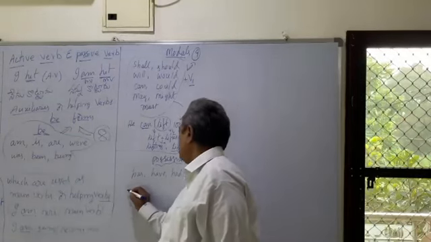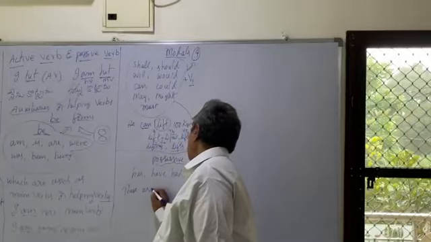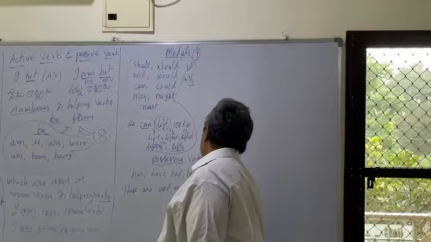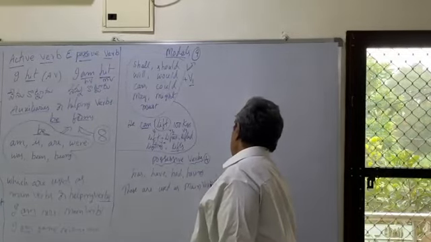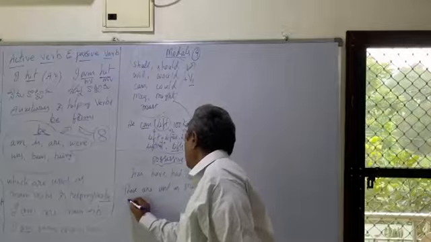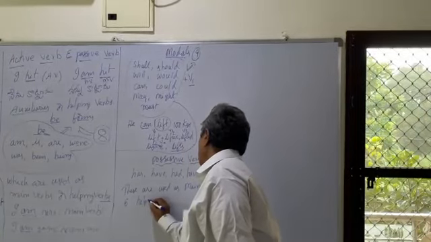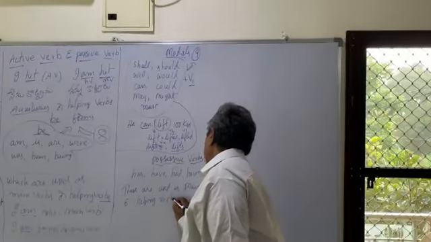These are used as main verbs and helping verbs. Helping means, you know, I have already told you, helping verbs.